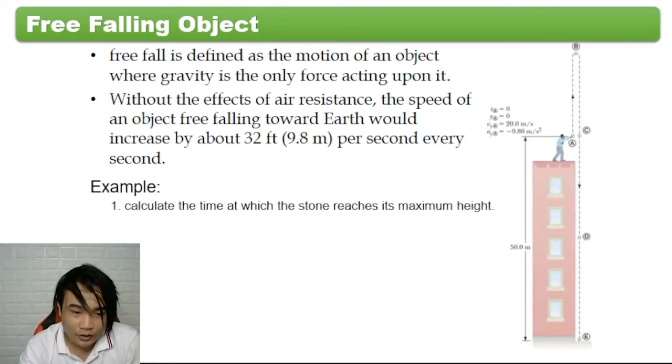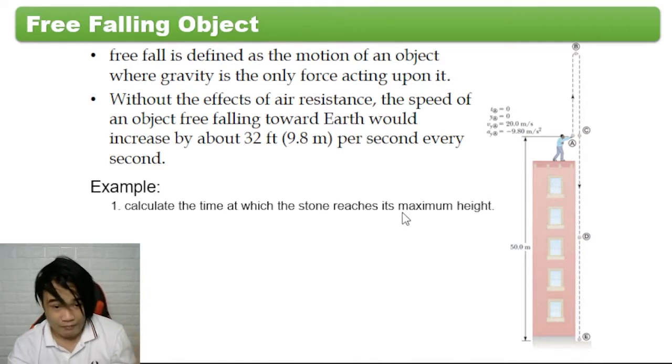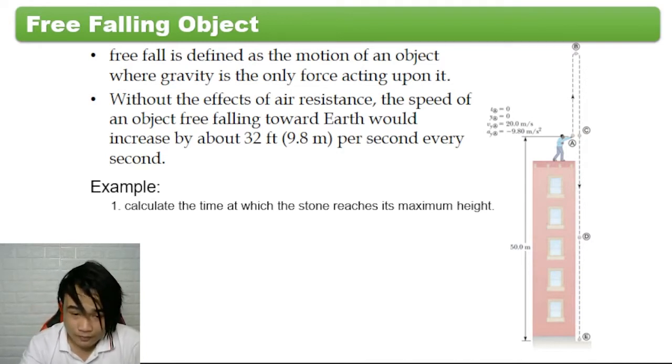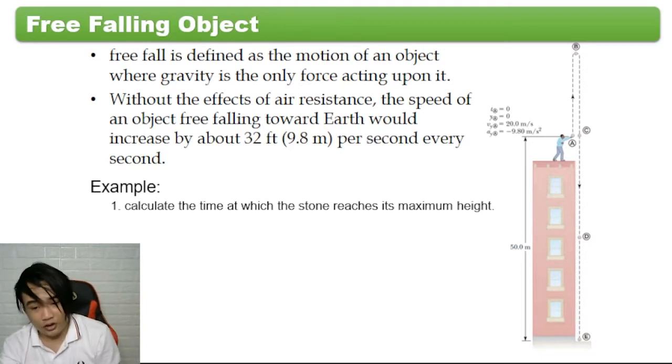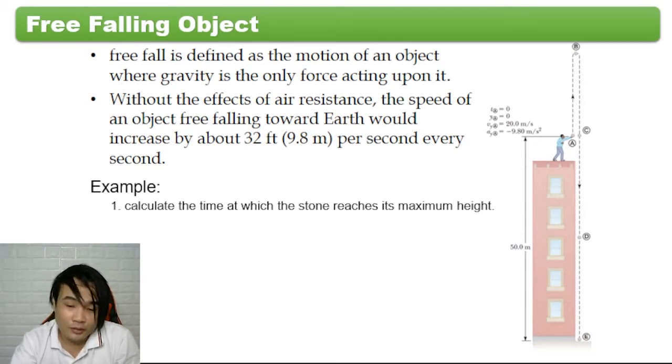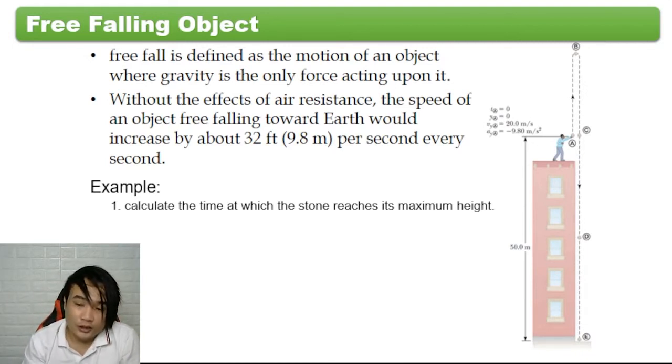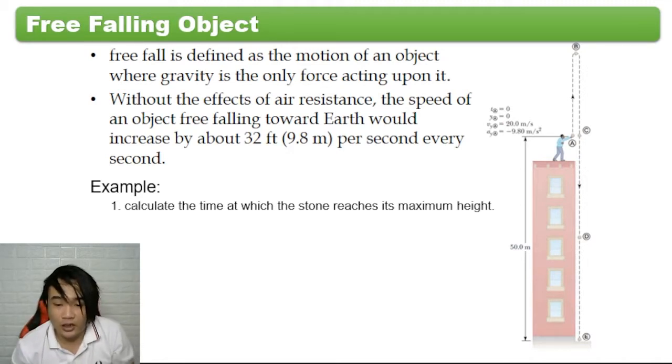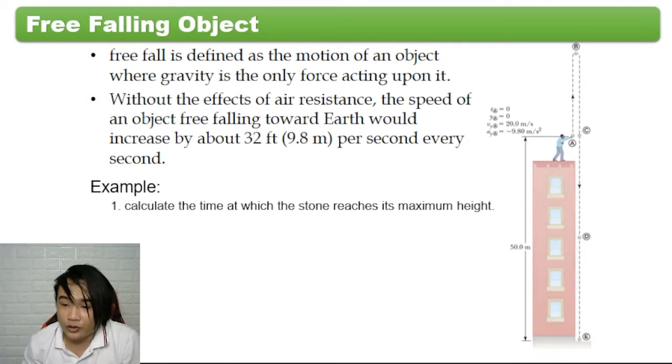So example tayo dito, meron tayo dito: calculate the time at which the stone reaches its maximum height. So ito yung isang lalaki, ibabato niya yung isang object upward. So yung object hindi naman siya basta-bastang lilipad ng walang initial velocity. So kailangan muna lagyan siya ng initial velocity. So going up, dahil sa influence ng gravitational force, yung object ay hihinto siya.